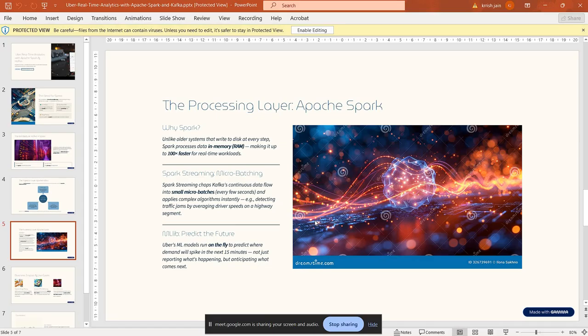The processing layer: Apache Spark. Unlike other systems that write to disk at every step, Spark processes in DRAM, making it up to 100 times faster for real-time workloads.